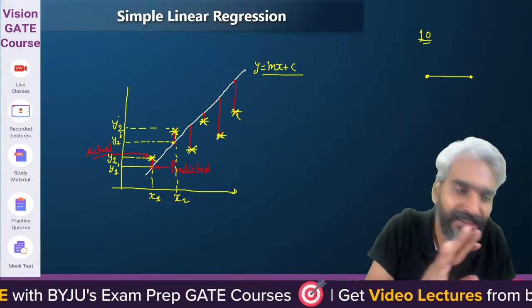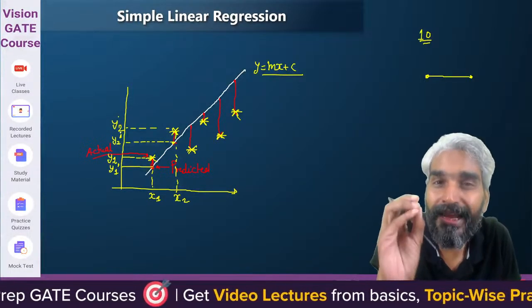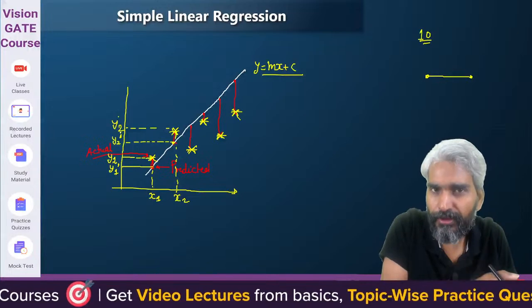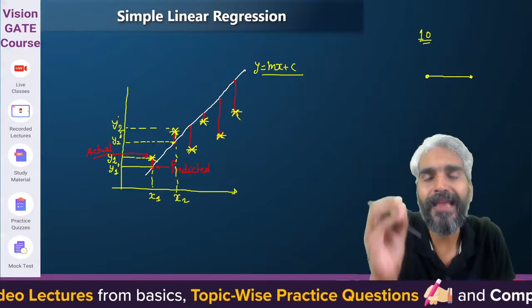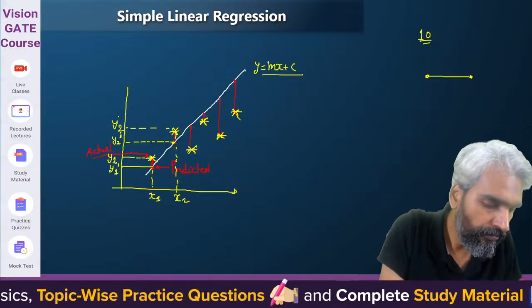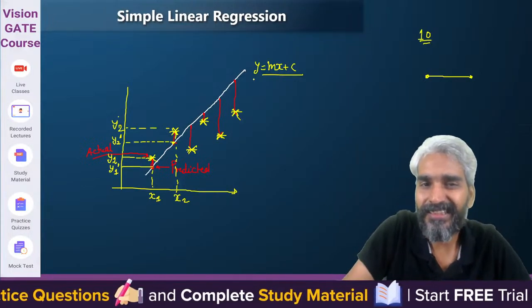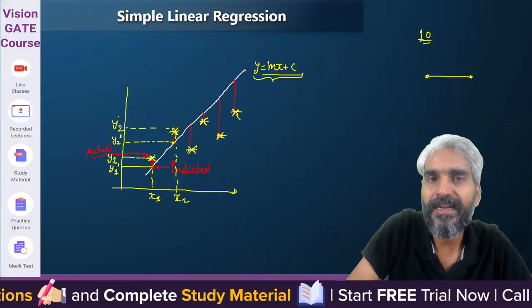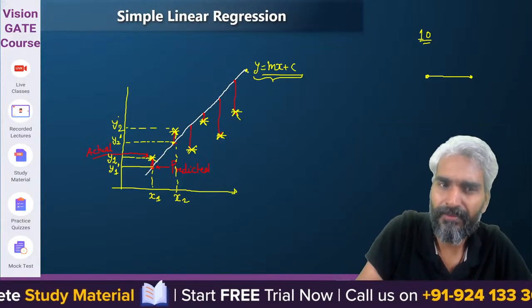Clear? So if you are just trying to fit it on a line, then it is not necessary that the line which you are assuming will eventually go through all the actual points of the observation. Understood? Is it understood that this is just an assumed line? Please try to understand. This may be a random line. This is just a random line, right?